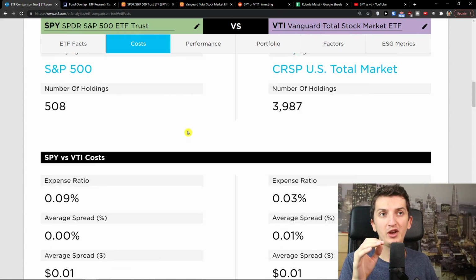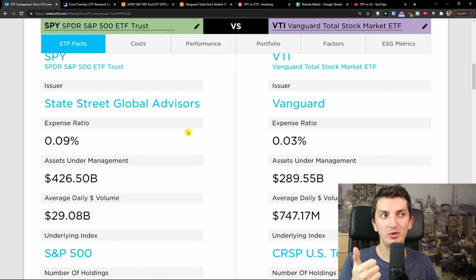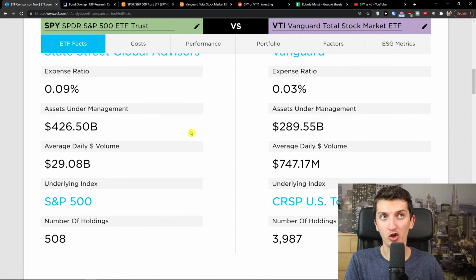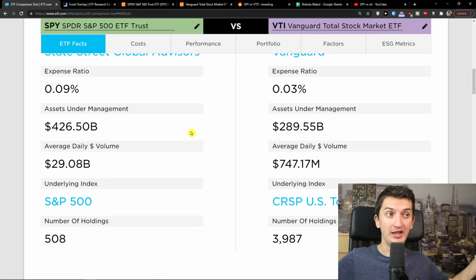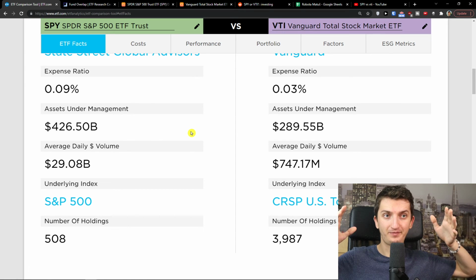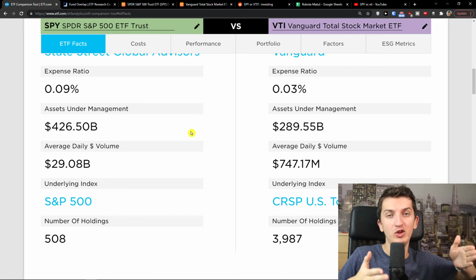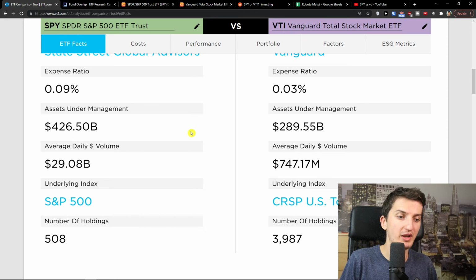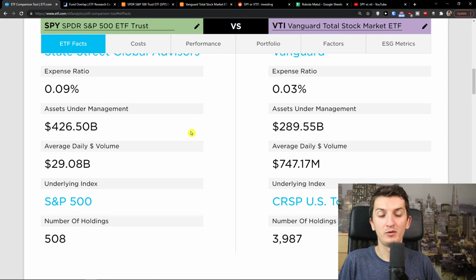To summarize this whole video, the expense ratio is higher in SPY compared to Vanguard VTI. Assets under management is higher. The underlying index is different. Yes, the number of holdings is lower on SPY, and someone could say that, okay, VTI has more diversification, but when you check the weight of both, you can clearly see that they are similar. And it's completely up to you which one you're going to choose. I would just choose the one which is more suitable based on the platform that you're investing in, like with your employer, etc., and for tax reasons.